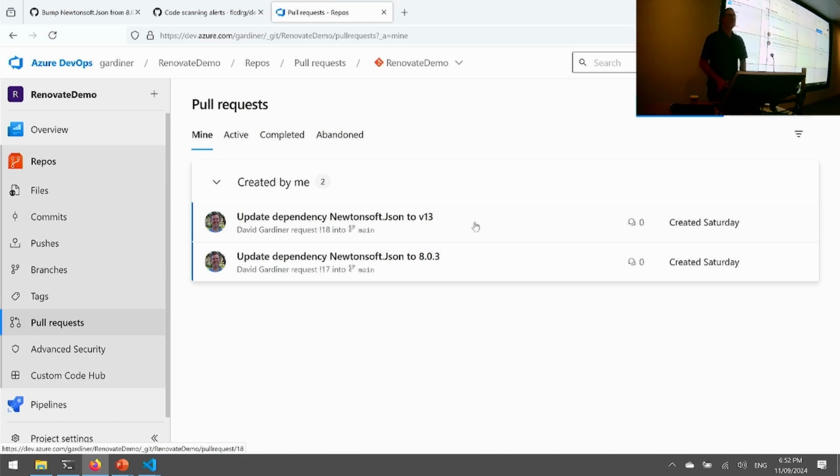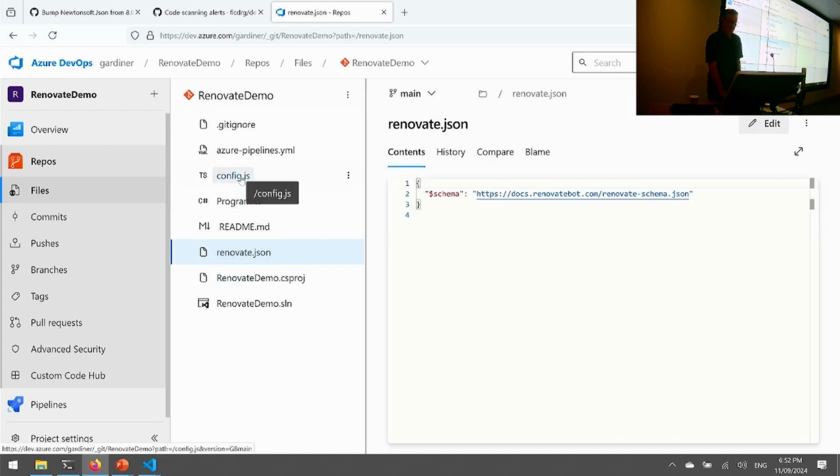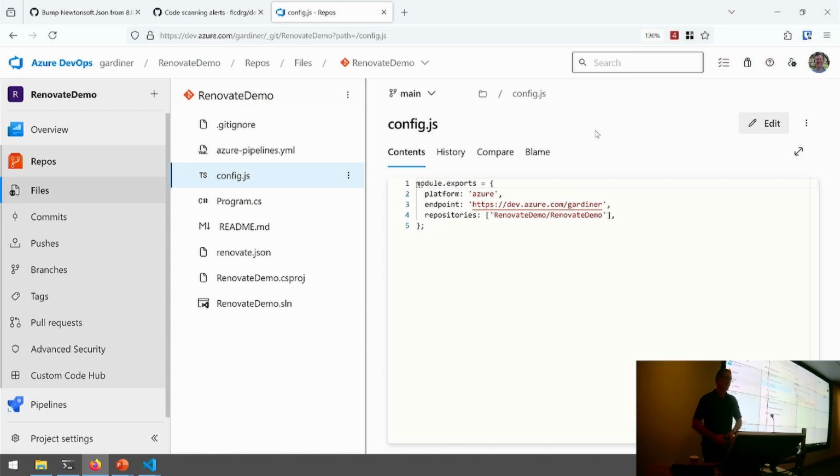Renovate is extremely configurable. There's basically a config.json, and I can add a whole bunch of stuff in here. I've just got the simplest example, but you can really go to town with how you want it to work and what package systems you want to work with. So that's a good one if you've got Azure DevOps and you want to have something similar to Dependabot. Check out Renovate. It's pretty cool. There's even a commercial offering. They're open source on GitHub, but they've got an enterprise version that you can pay for as well.